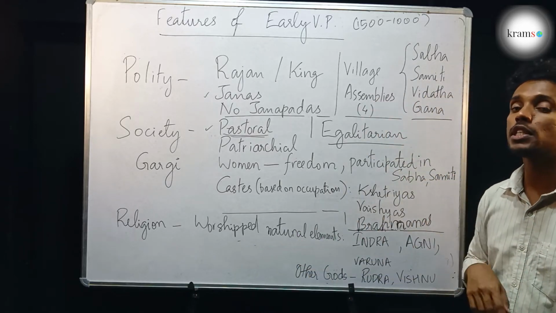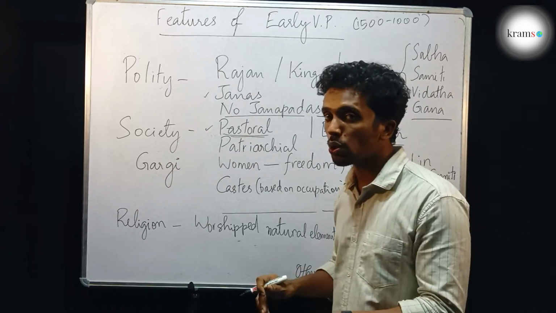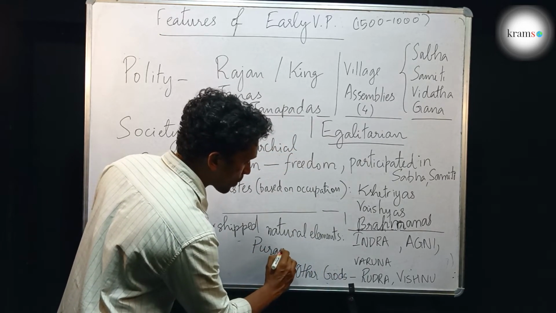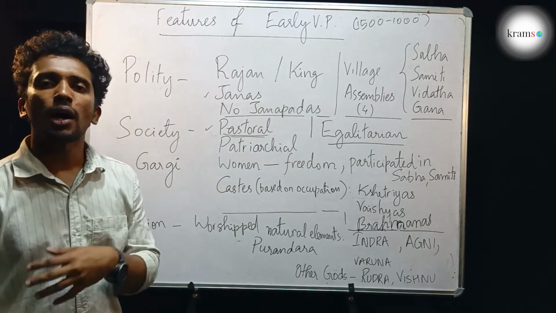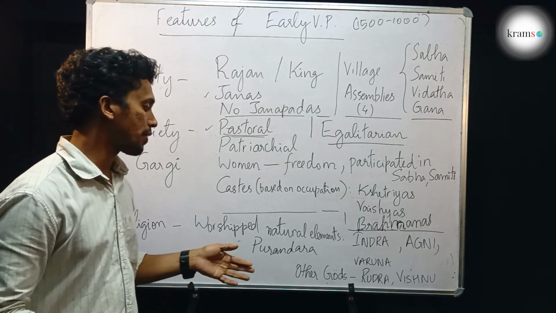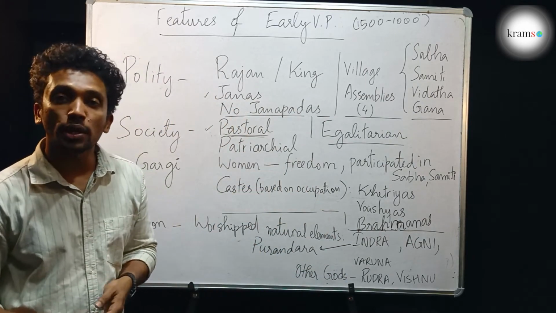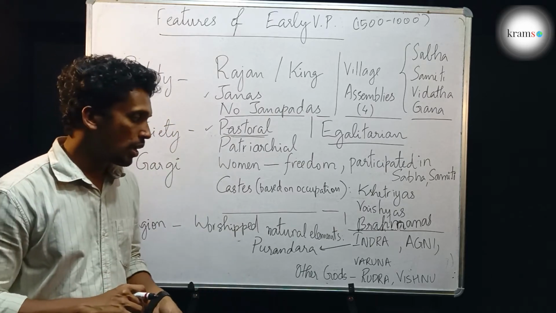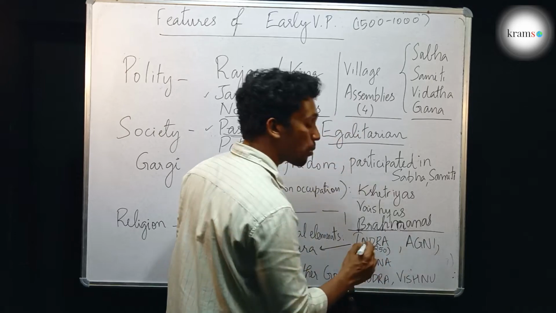The main god in this period was Indra, the god of thunder and lightning. He was also known as Purandara. This we came to know from the Rig Veda. All these names that we are studying here are from the Rig Veda, Rigvedic evidence. Indra was also known as Purandara or the breaker of forts. He was the god of thunder, lightning and rain. And his name was mentioned around 250 times in the Rig Veda. Hence we know he was the most prominent god.